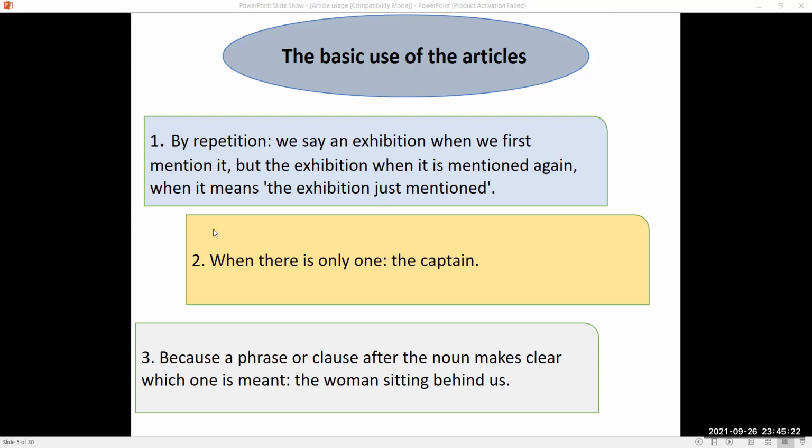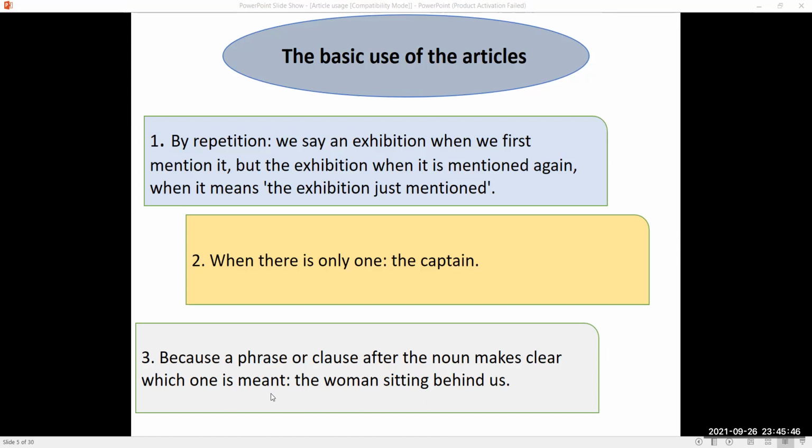So this was usage number one. Number two, when there is only one, like the captain. The captain is a single person in a team, or even on a ship or an aircraft. There can be a co-pilot, but the captain will be the same. Number three, because a phrase or clause after the noun makes clear which one is meant.